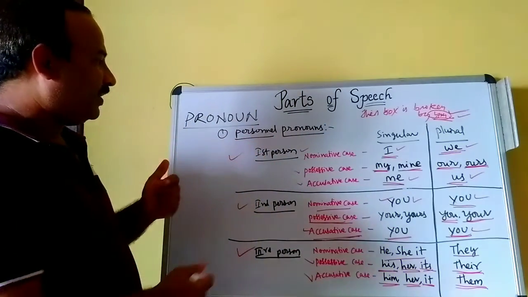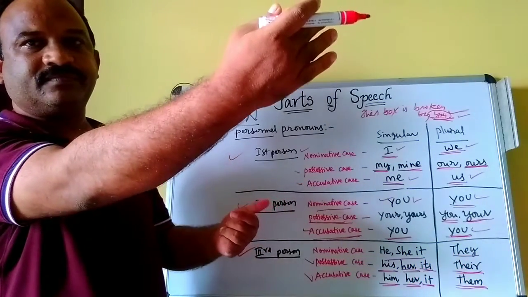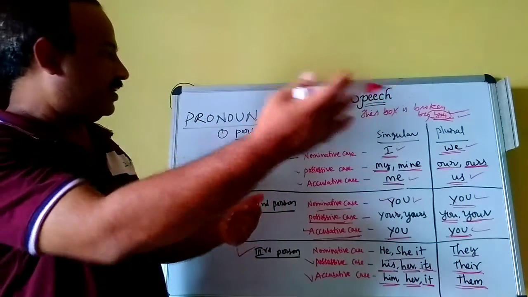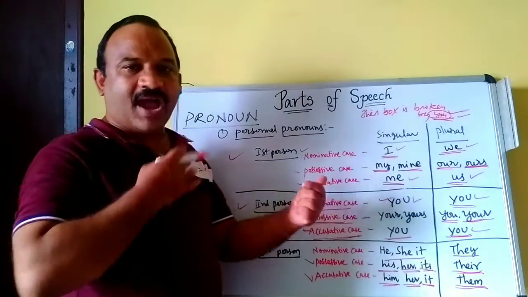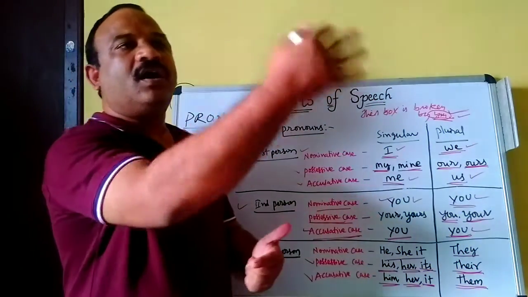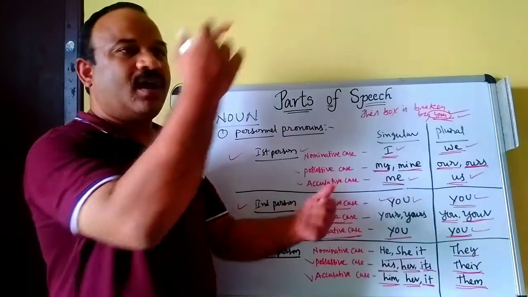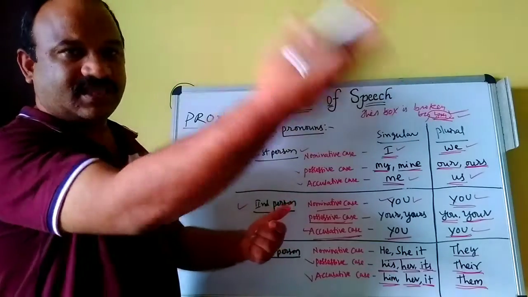Once again, I am repeating. First person, I, we. In the possessive case, my, mine if it is singular. Plural, our, ours. Accusative case, me, and if it is plural, us.